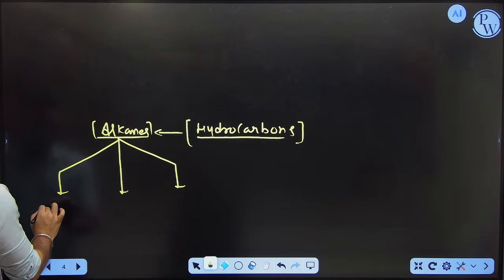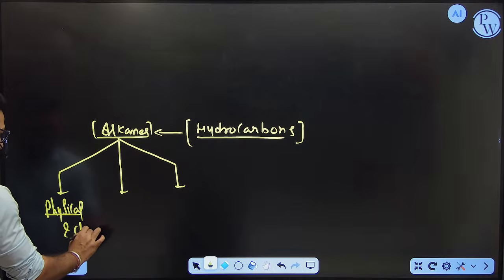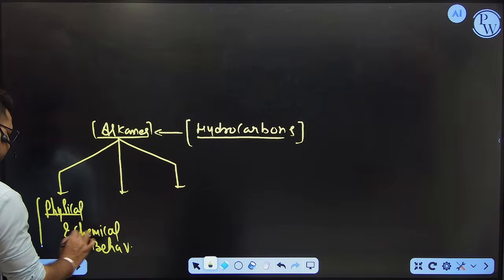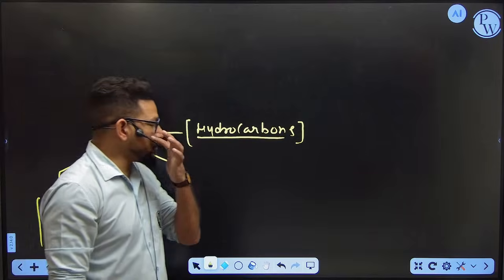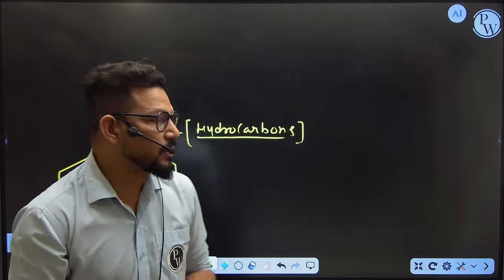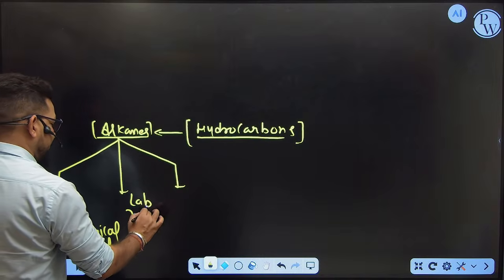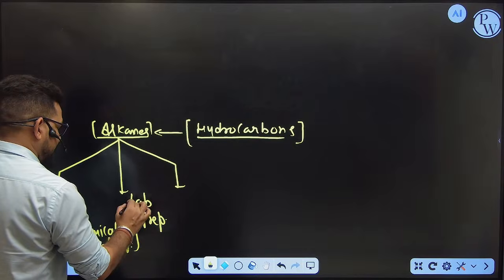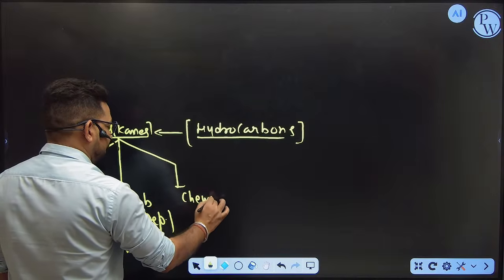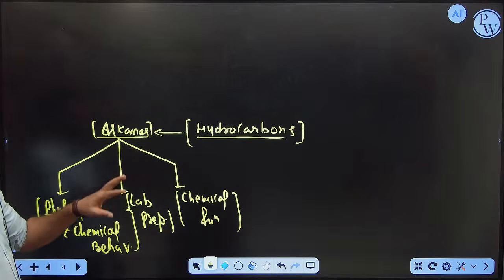First is their physical and chemical behavior, which I already discussed in the last video, how to tackle problems like boiling point, melting point, order of organic compounds. So kindly go and revise once. Then lab preparation, how we are going to prepare alkane in the lab. And the third one, their chemical properties, which is known as chemical reactions. So this is the alkane portion.